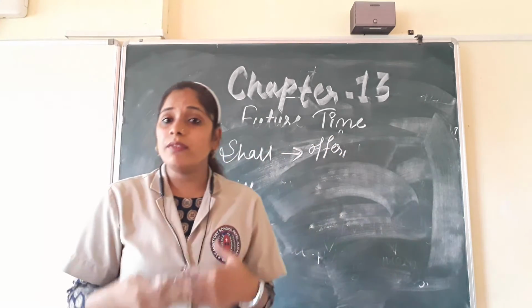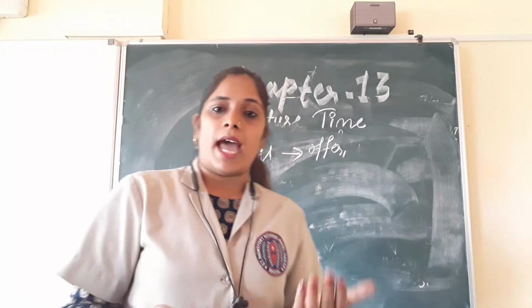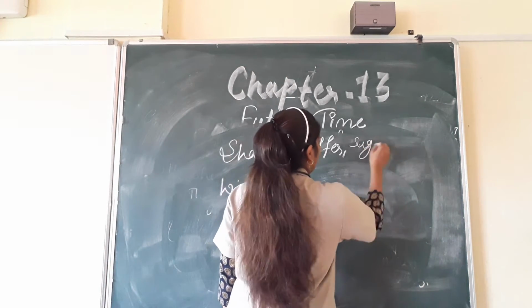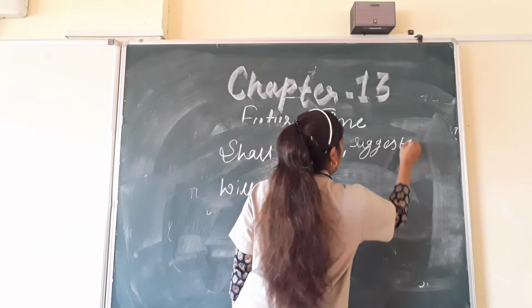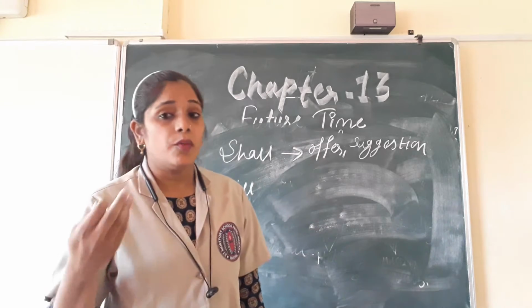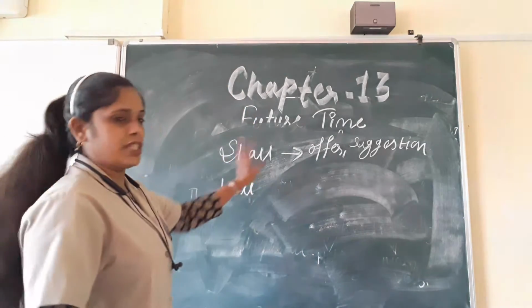To offer something to someone, with that we will use shall. Or if you want to give a suggestion, when you want to suggest something to someone, with that you will use shall.